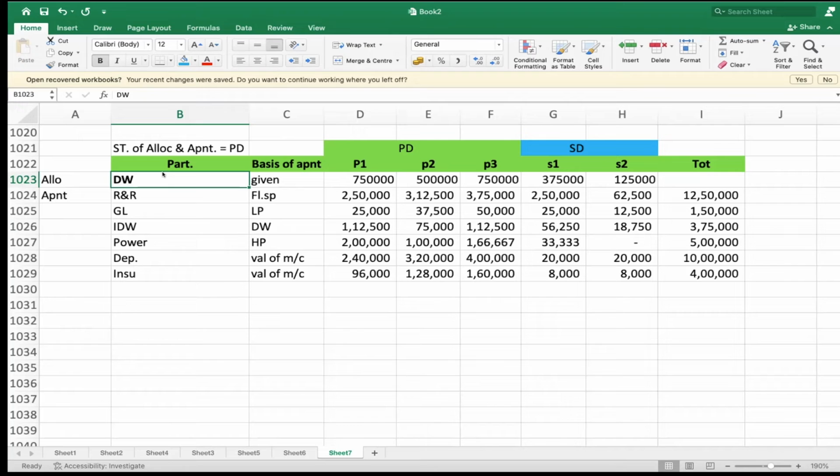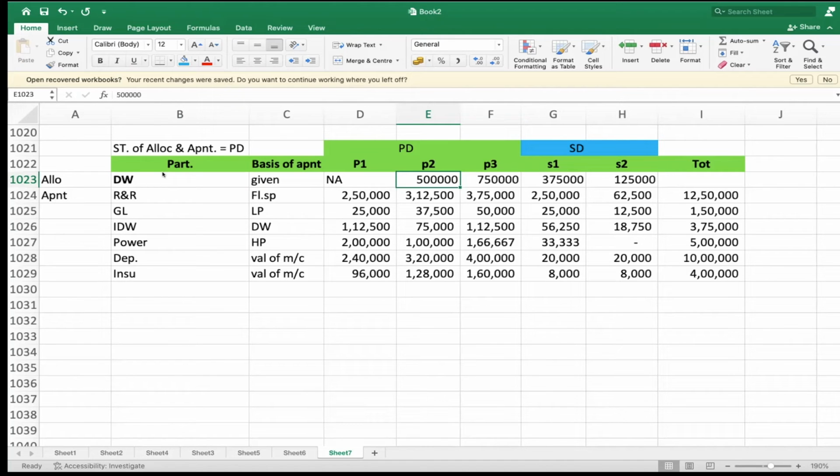In that circumstance, can you please tell me, are the direct wages of production department P1 directly attributable to produce a product or do they indirectly help you to produce a product? Directly. Therefore, is it a direct cost or indirect cost? Direct cost. Therefore, not applicable. Am I right? Only indirect cost you have to take. Similarly, are the direct wages of production department P2 directly attributable to produce a product or do they indirectly help you to produce a product?